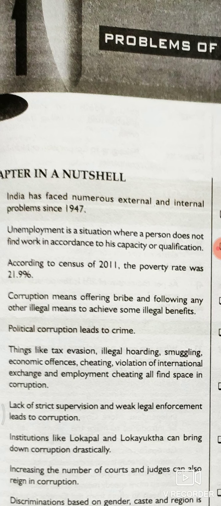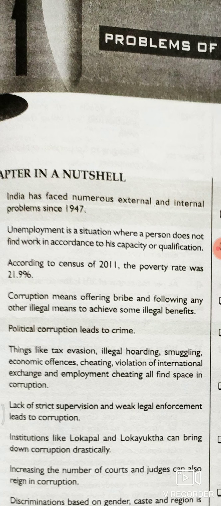Dear children, the growth of corruption is not good for any nation. That's why it must be controlled. Institutions like the Lokpal Bill and the Lokayukta in Karnataka have been set up to overcome this corruption.